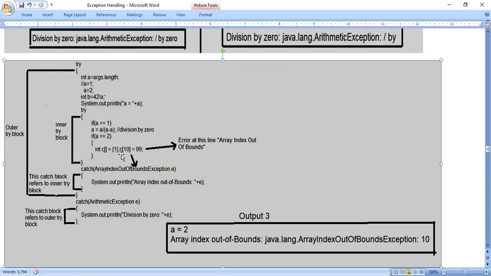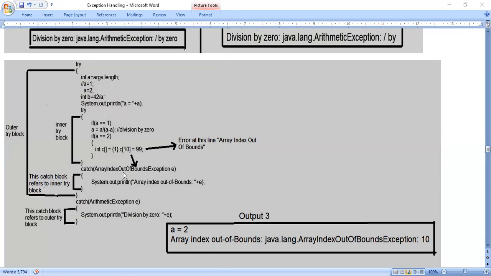So int c[] of size 1, and c[10] is equal to 99. The array length is 1, but I am trying to store the value at the 10th location. So we will get an error. If you are trying to store the value at the 10th location, we will get an error. This error is related to array index out of bounds. So we came to know that this error is related to ArrayIndexOutOfBoundsException.